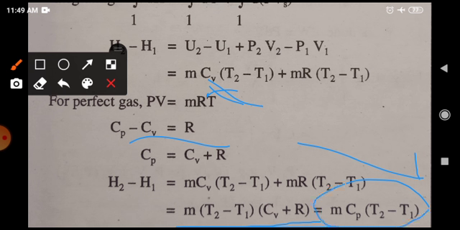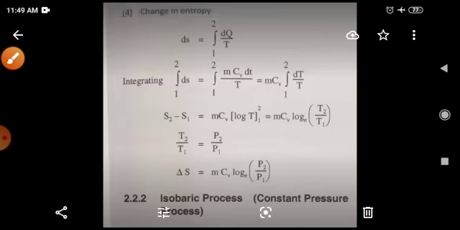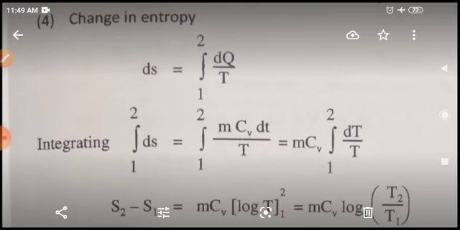Then let's discuss the next one, change in entropy. Up till now we have seen work done, which is 0, and heat supplied, which is equal to mCv (T2 minus T1). Change in enthalpy was equal to mCp (T2 minus T1).